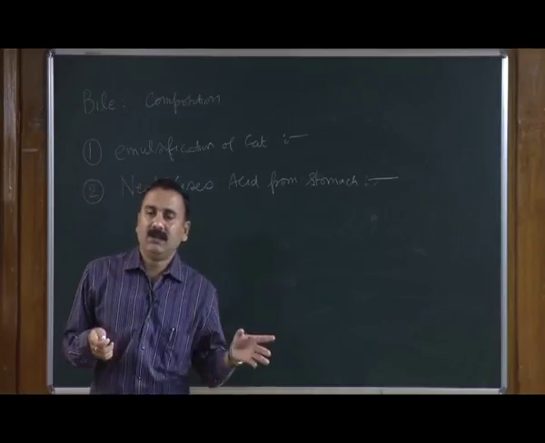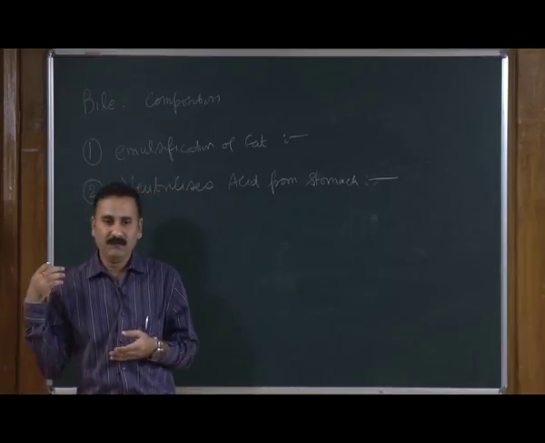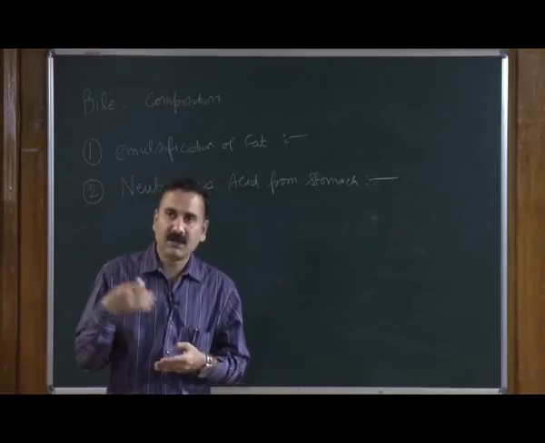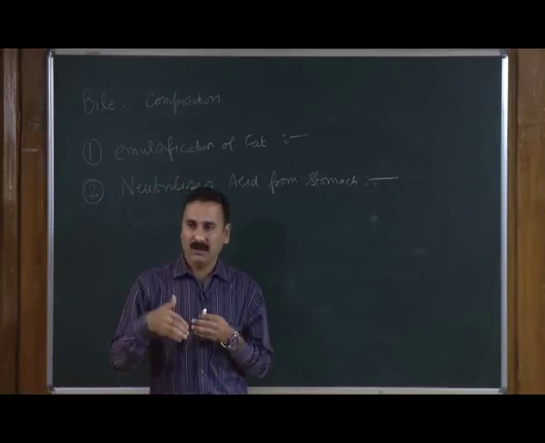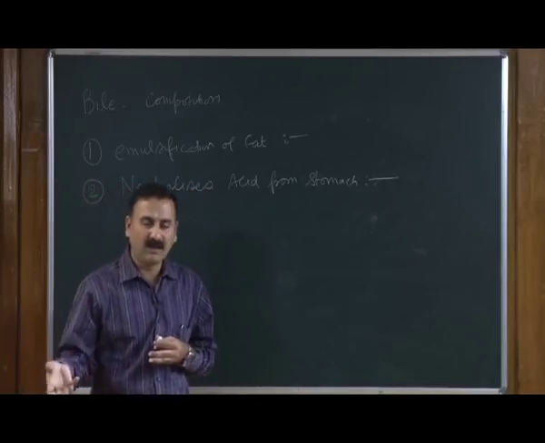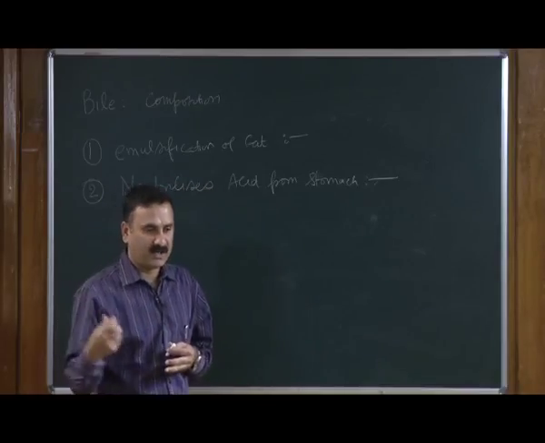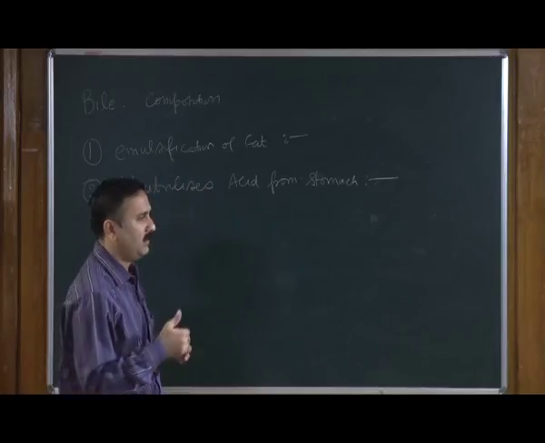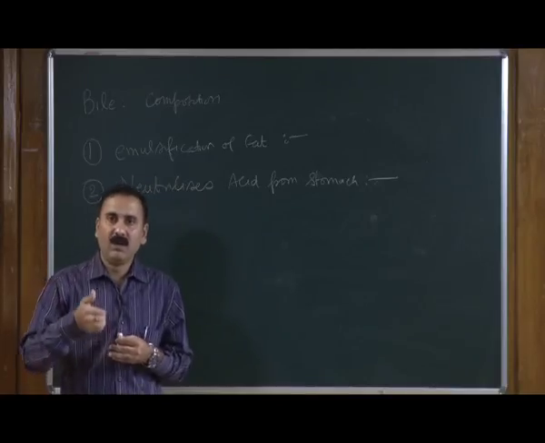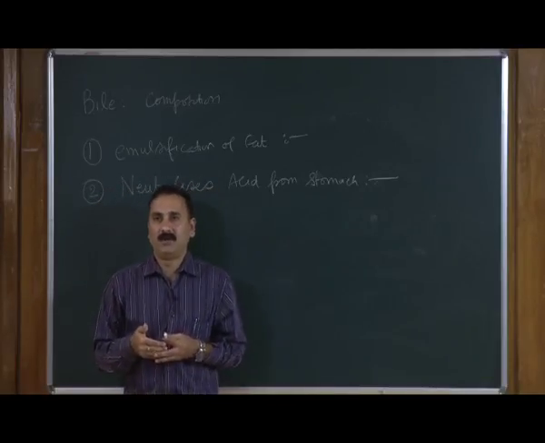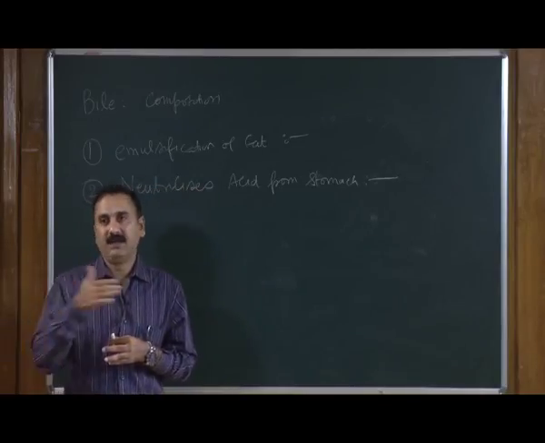So, once the acid comes from the stomach, these react with the HCl present in the stomach, and they form the corresponding salt, and as a result it neutralizes the acid coming from the stomach, and neutralizes the pH, so that the pH of the small intestine is suitable for the enzymes.